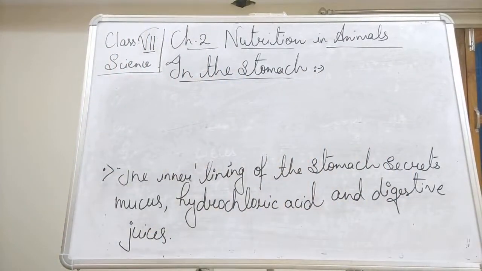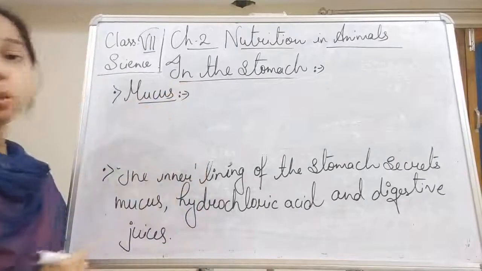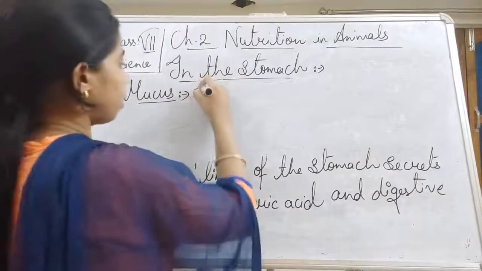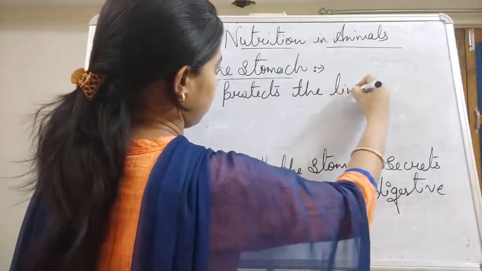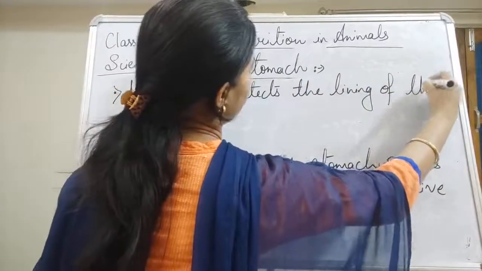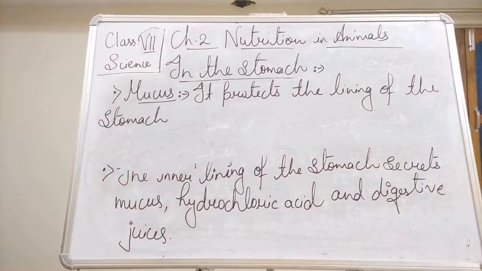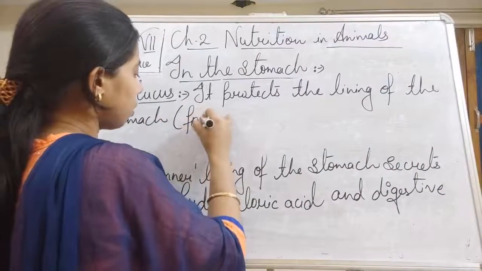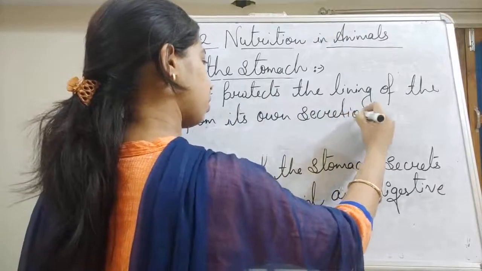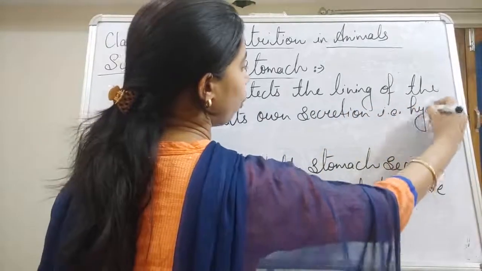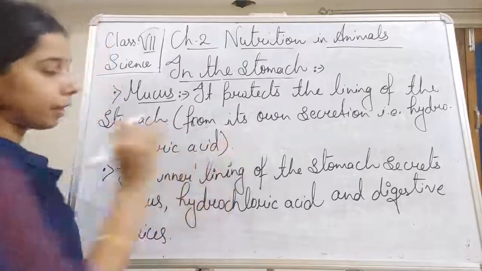So the role of the mucus, the first one, is that mucus protects the lining of the stomach from its own secretion, that is hydrochloric acid. Now let me tell you what is the role of mucus.